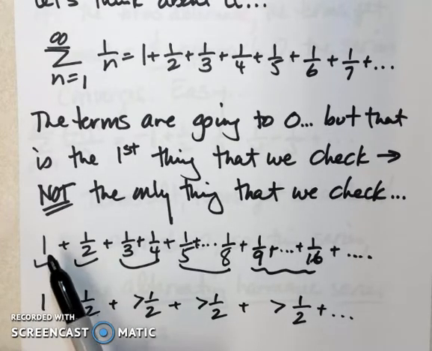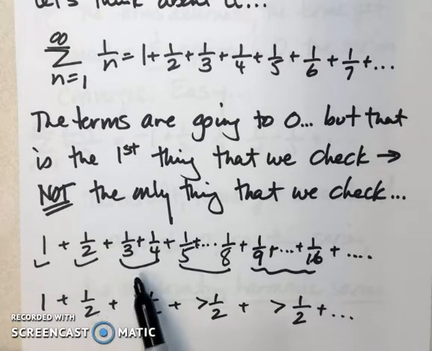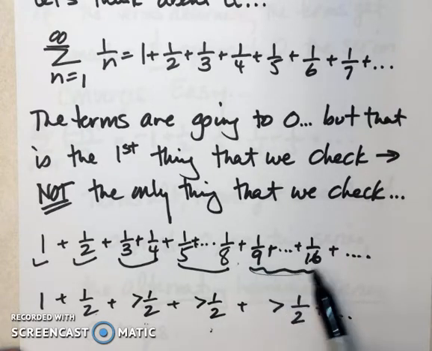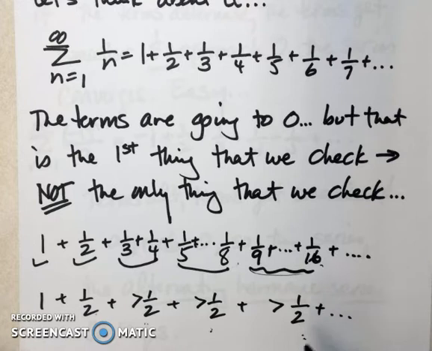You get it. So I have 1, and this is 1/2. These two numbers added together give me a number greater than 1/2. The next 4 numbers added together give me a number greater than 1/2. The next 8 numbers give me a number greater than 1/2. The next 16 numbers added together give me a number greater than 1/2. So I'm basically adding 1 plus 1/2 plus 1/2 plus 1/2 plus 1/2 forever, constantly.